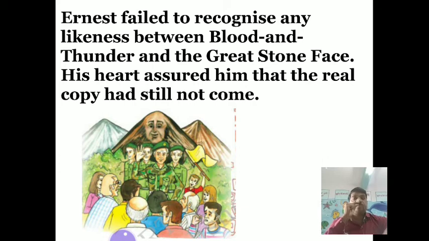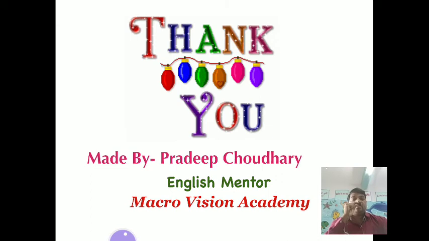So Blood and Thunder was not the great stone face. The people also accepted that he was not. They agreed that he was not Gathergold, and that Blood and Thunder too did not resemble the great stone face. So they started waiting again.